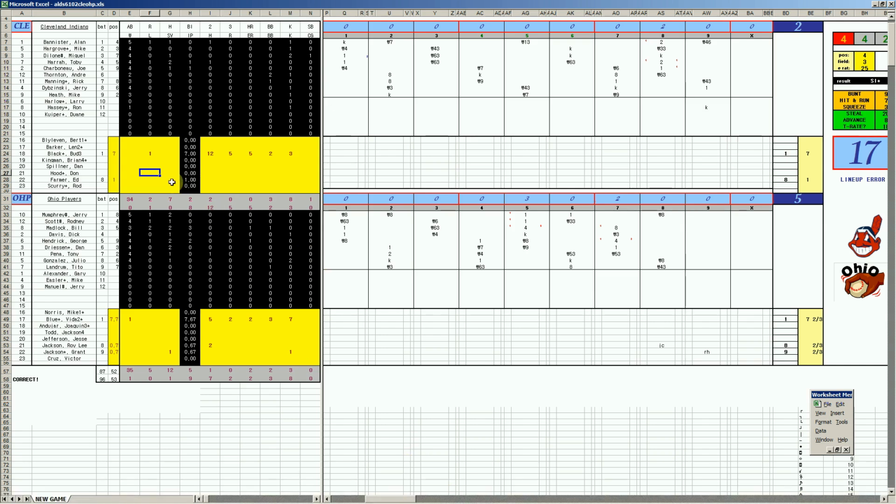Not at all. Bud Black for Cleveland, Vida Blue for the Ohio Players. Scoreless game until the 5th. Ohio Players top of the lineup, Mumphrey singles. Rodney Scott does a hit and run single. And then Bill Madlock with a 3-run dinger, and it's 3-zip. Stays that way to the 7th. You walk Madlock, and this time it's George Hendrick with a 2-run homer, 5-0.